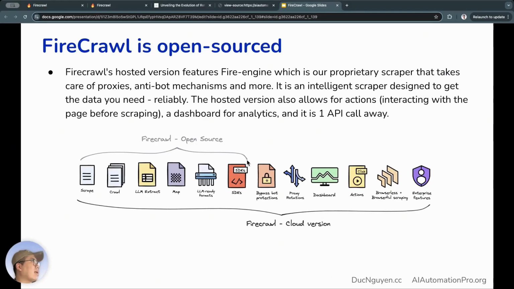So, as we can see, even though FireCrawl has an open source version, this open source version is quite limited. It also lacks some very important features, like proxies, and a mechanism to bypass anti-bot measures. These are all features that are really necessary if we're scraping data on a large scale. But if our needs are small, if we're just scraping simple websites that are common and don't block scraping mechanisms to prevent data scraping, then we can use the open source version. Anyway, my point is that this version is very limited.